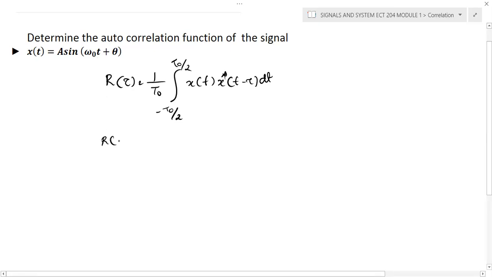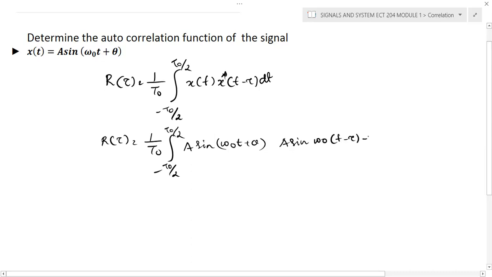So you can write r of tau here. You can substitute in this particular equation, t0 is from minus t0 by 2 to t0 by 2, a sine omega 0 t plus theta into a sine, in place of t you can substitute t minus tau, plus theta, into dt. And if you substitute omega 0 t plus theta is equal to phi, it becomes omega 0 t plus theta.